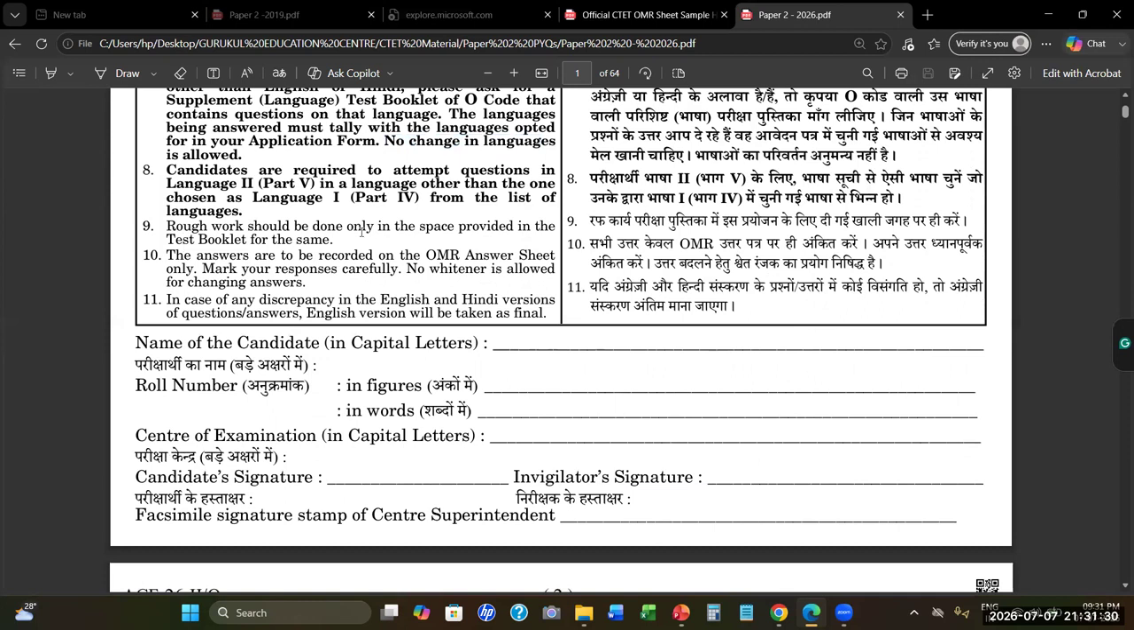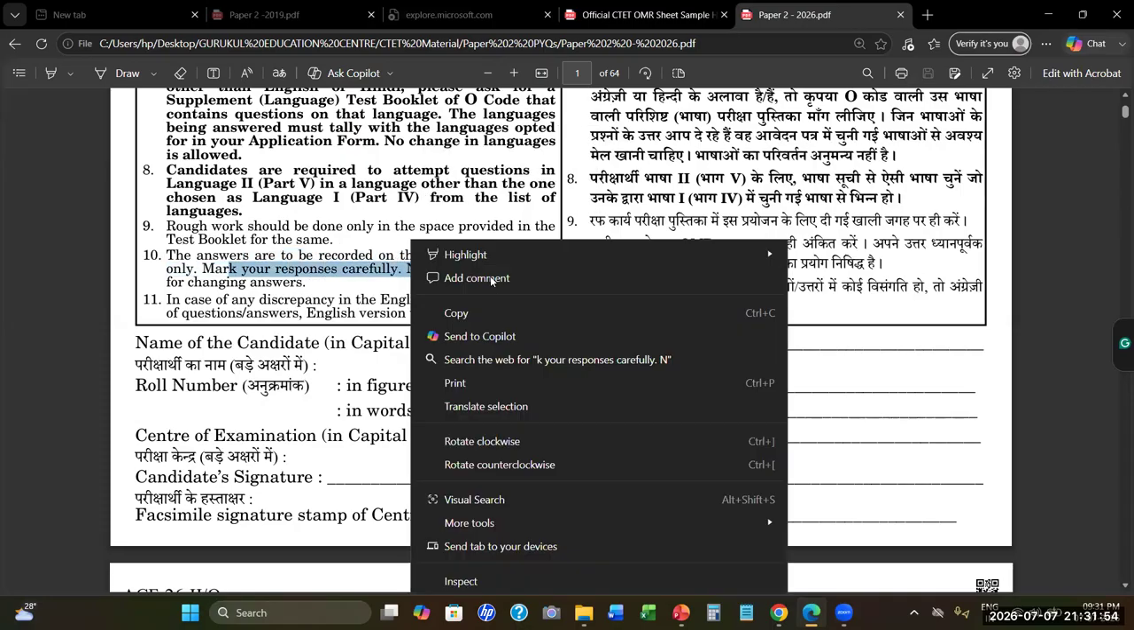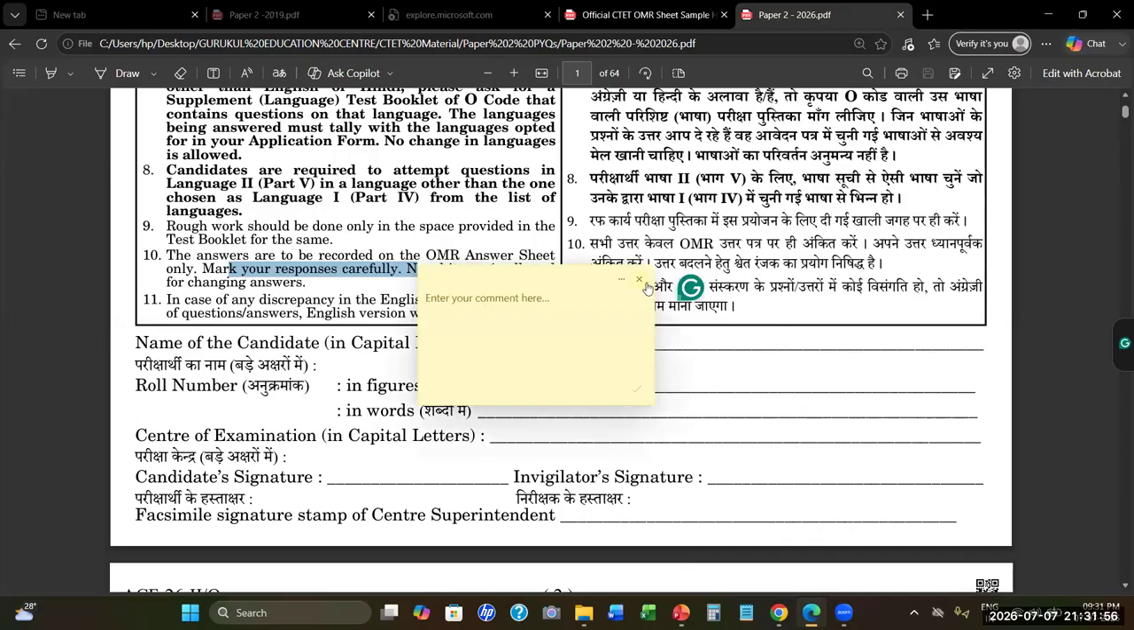rough work should be done only in the space provided in the test booklet for the same. The test booklet has the space. Those who are doing maths, or any other question where calculation is involved, the space is provided in the test booklet for rough work. Answers are to be recorded on the OMR sheet only. Mark your responses carefully. No whitener, no whitener allowed.